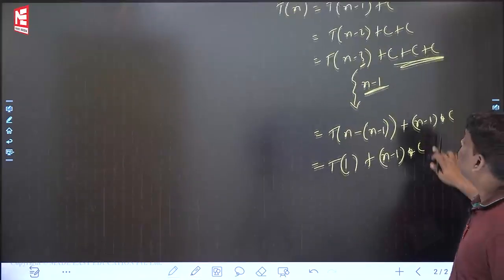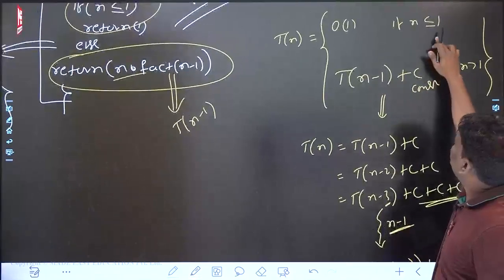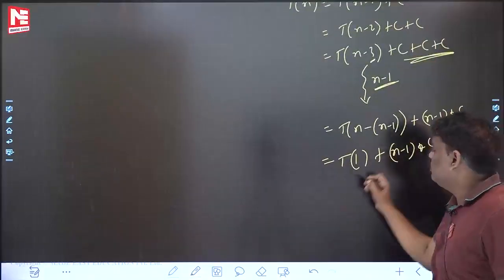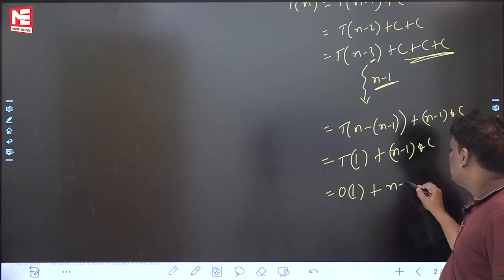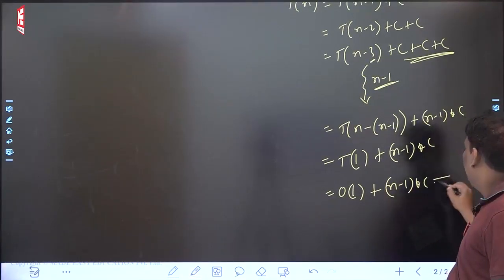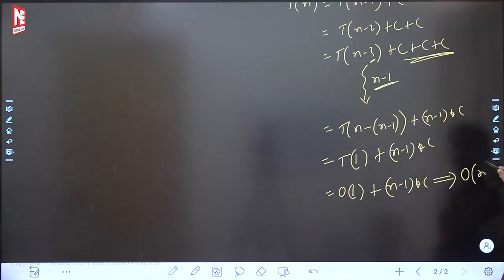Next one, what is the T of 1? T of 1 is constant. Let me write. Which will go to order of 1 plus n minus 1 into c. Finally, which will go to big O of n, because left side, right side, bigger function is the same. You can write big O of n. You can write omega also, you can write theta also. If you want, you can write theta.